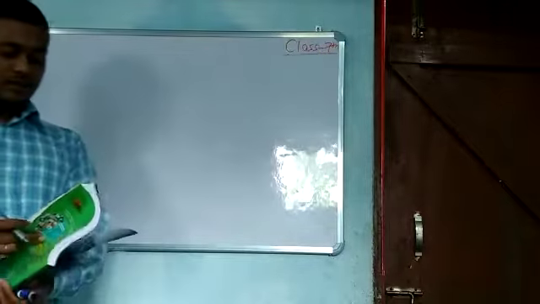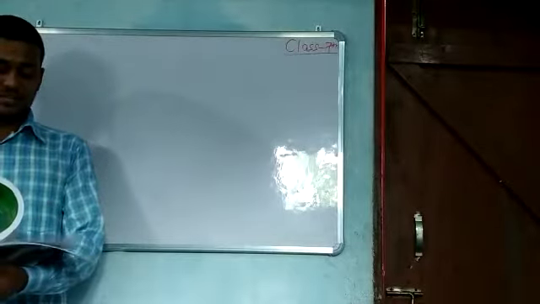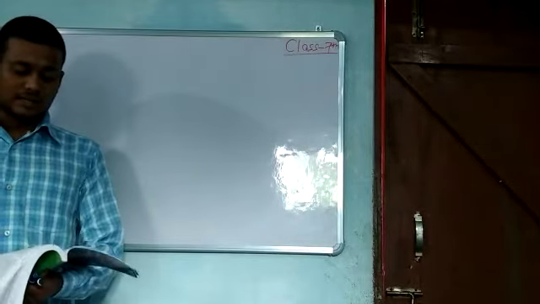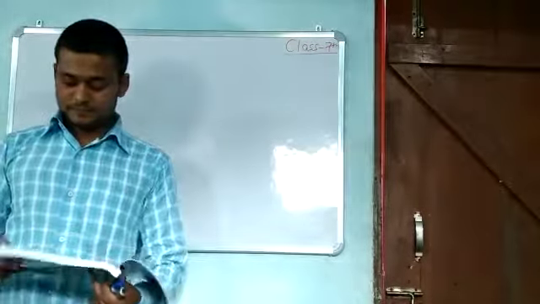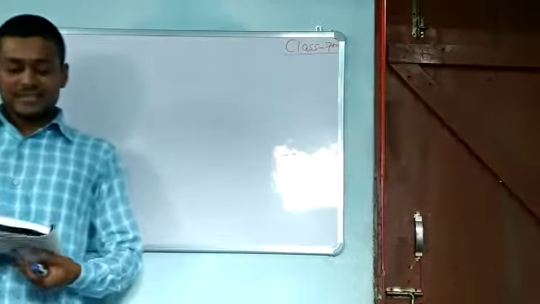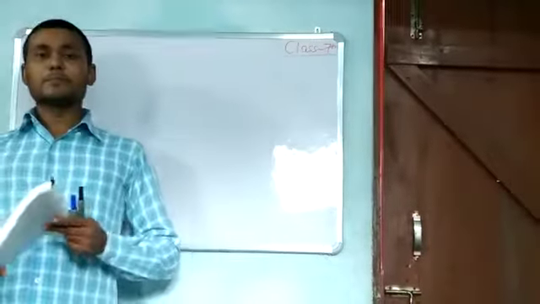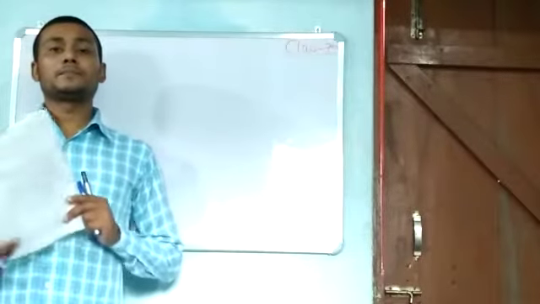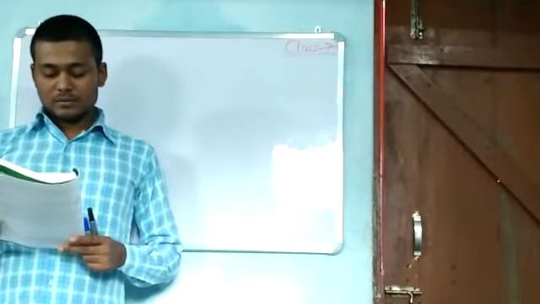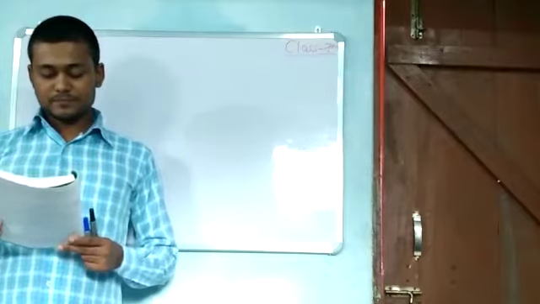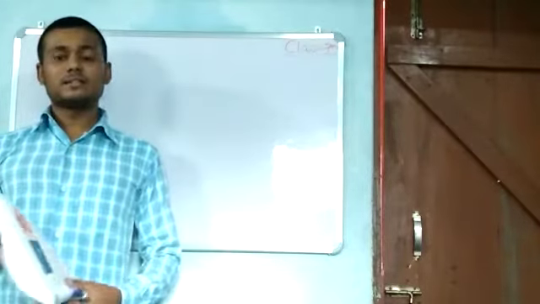So in class 7th we are talking about nutrition in animals. Let us proceed with this chapter. In the previous class we talked about all the processes involved in nutrition, which are ingestion, digestion, absorption, and assimilation.